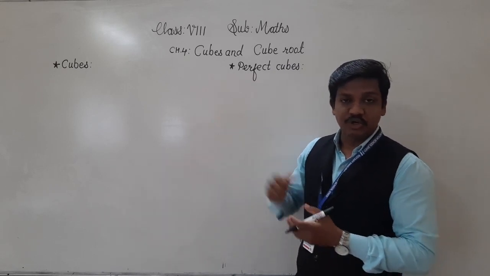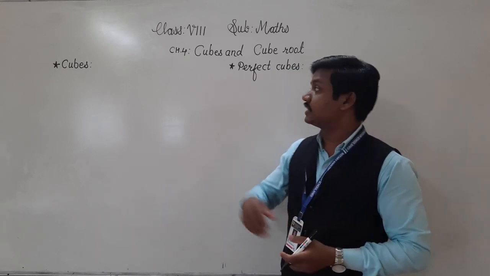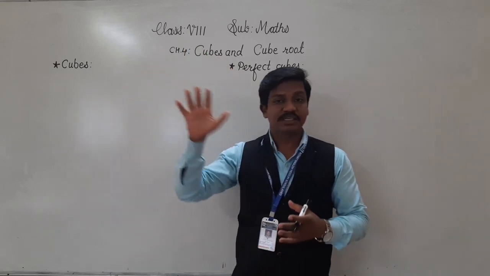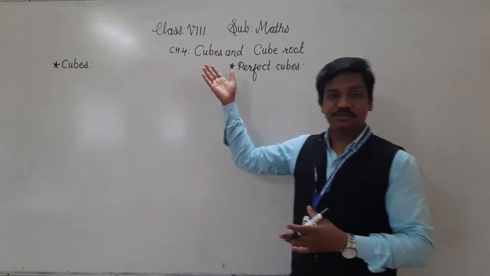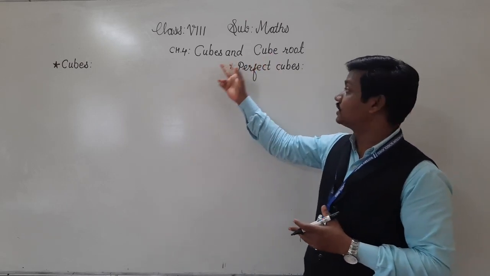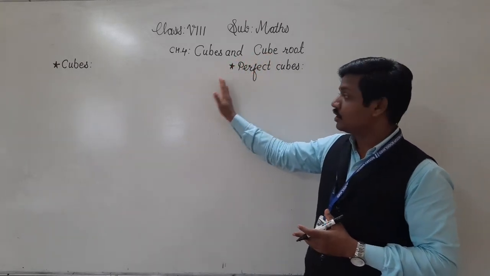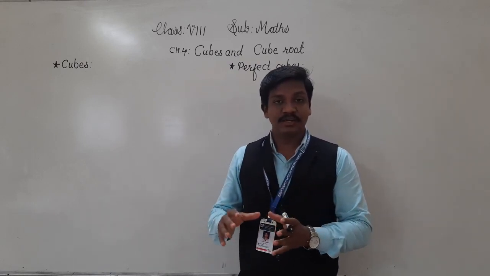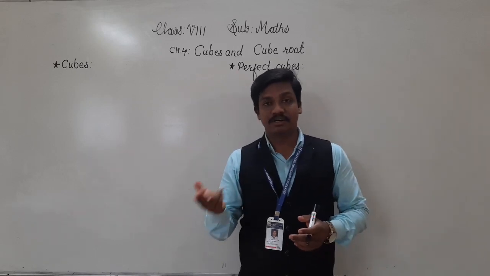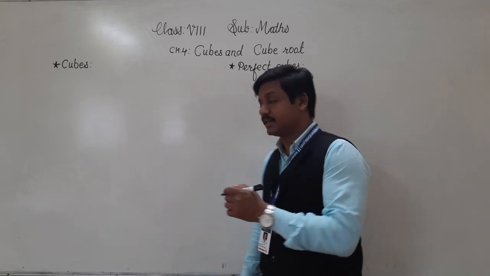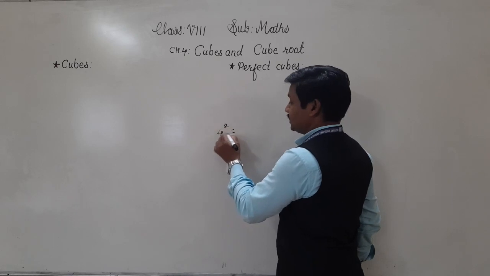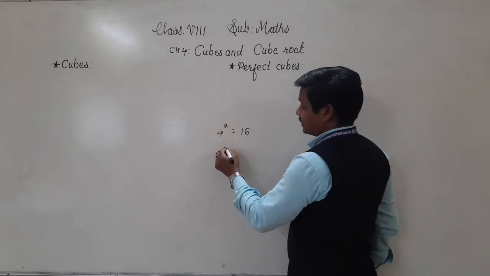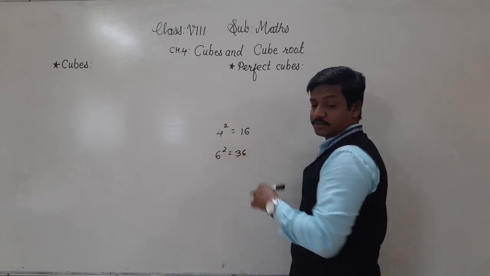Today we are going to start with the fourth chapter, that is cubes and cube roots. Our previous chapter was squares and square roots, so this is the second part of that. In squares we have seen that square means the second power of any number, like 4 raised to the power 2, that is 4 squared, means 16, or the square of 6 is 36.